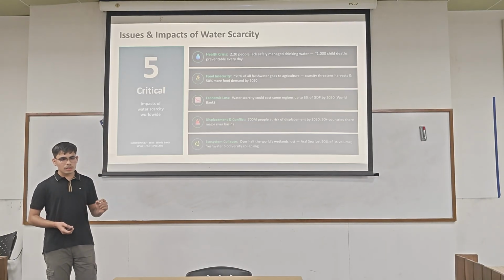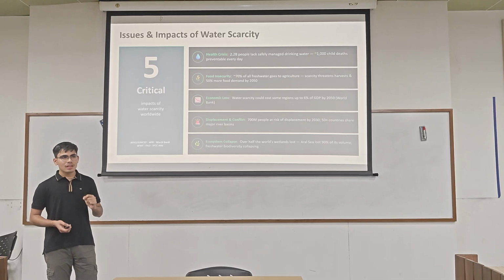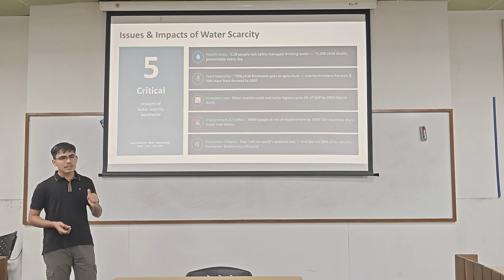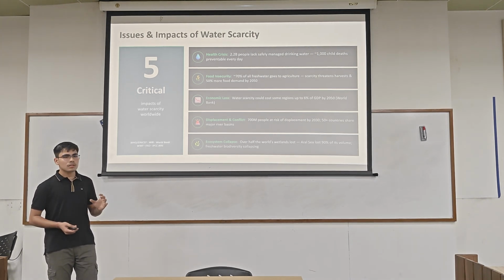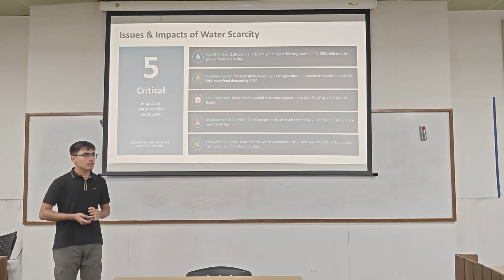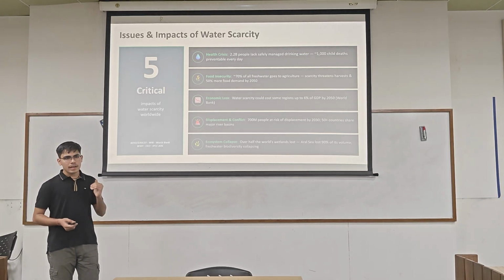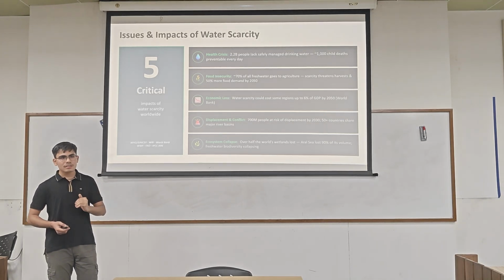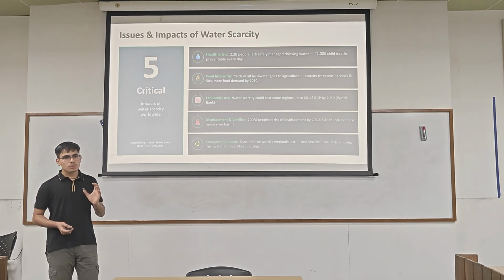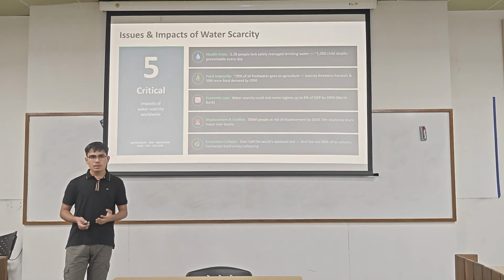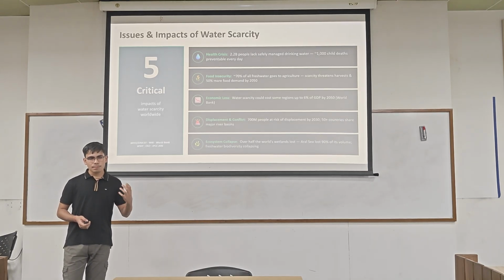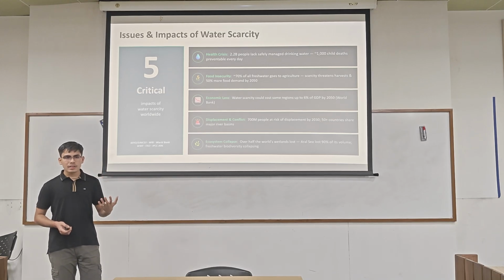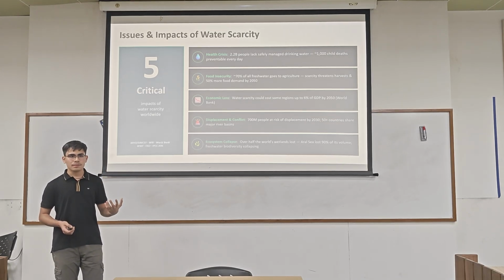The cost is borne most heavily by children, with more than 1,000 preventable child deaths every single day related to water diseases. Then agriculture and food: 70% of fresh water goes to agriculture, which is used to feed the world as it is now. By 2050 we will need 50% more food. That equation has no simple solution without a dramatic improvement in how efficiently we use water.